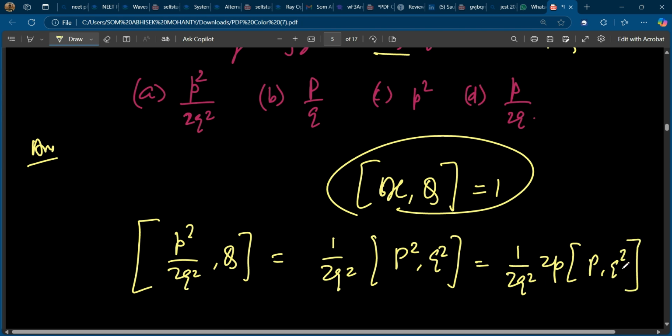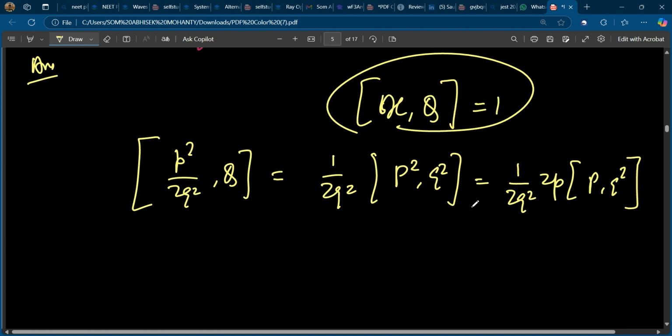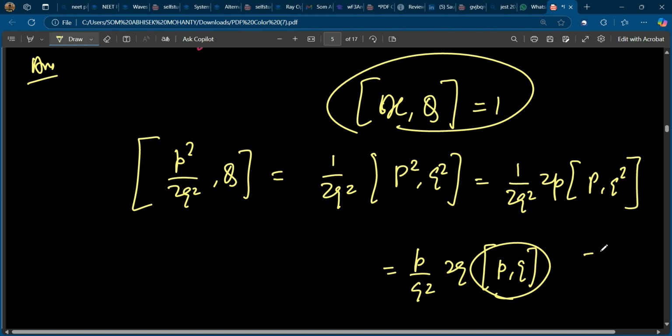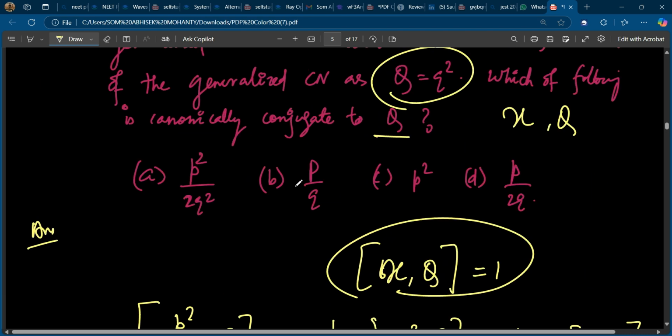The derivative of this one goes out, so this is p by q square. And the derivative of this one also goes out, 2q, and this is pq. So pq is minus i h cut, or suppose I take minus 1. It doesn't fit, so this is not giving me 1. So option A is not the answer.